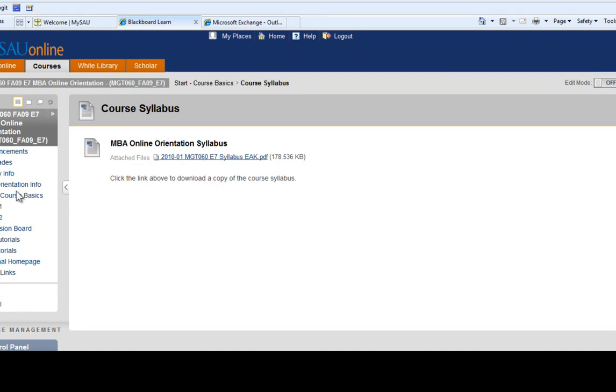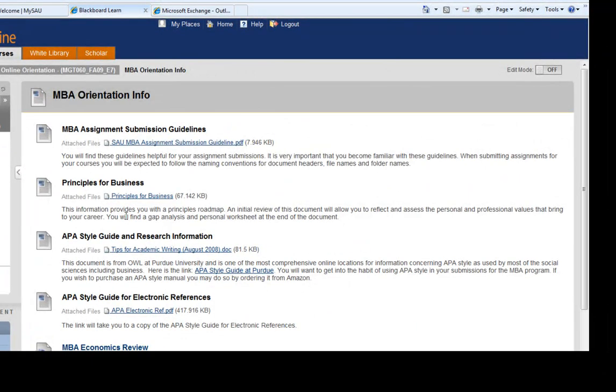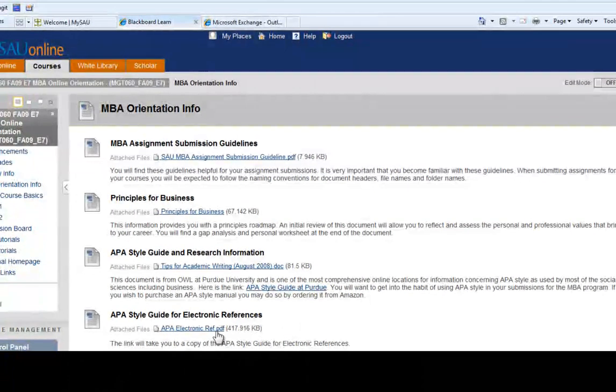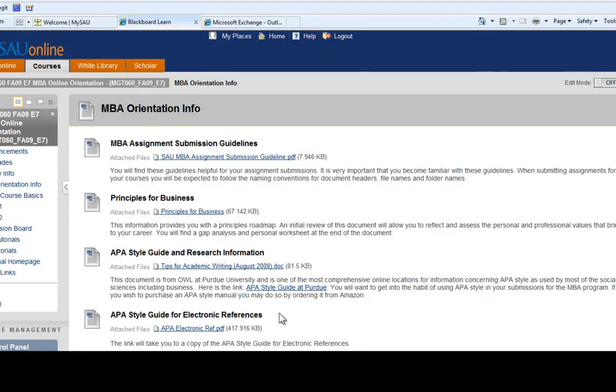The other area that you should be familiar with is the MBA orientation info, and there are several other sections in that, but two that are most important are the APA style guide and research information section. You notice there's tips for academic writing, and then also the APA style guide for electronic references. You should be familiar with the APA style guides, as you will be expected to complete the writings and the papers that you post in the context of the APA style.